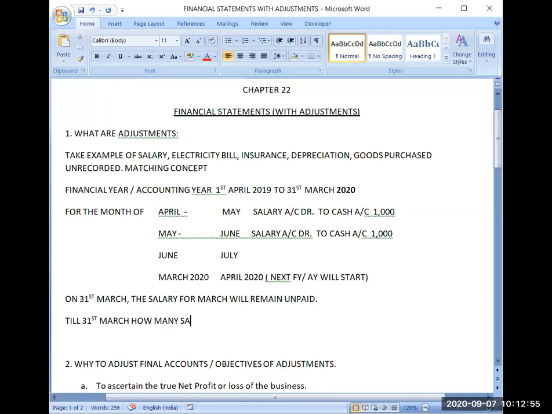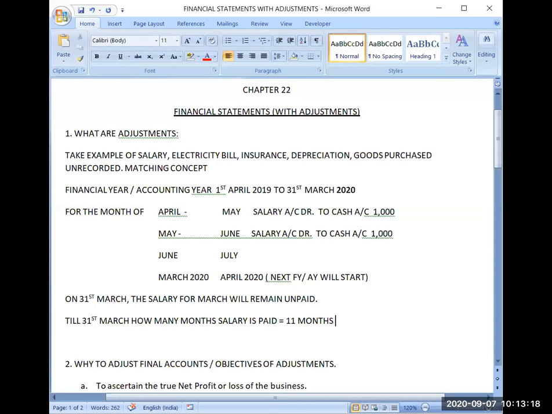11 months' salary I have paid. So my salary expense will be how much?